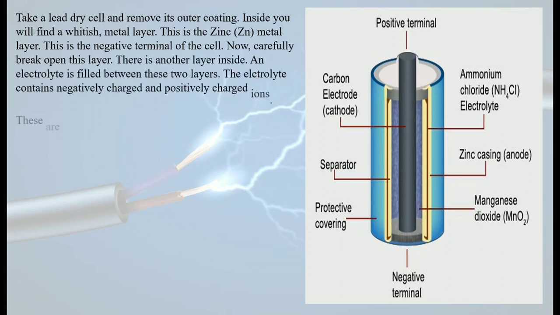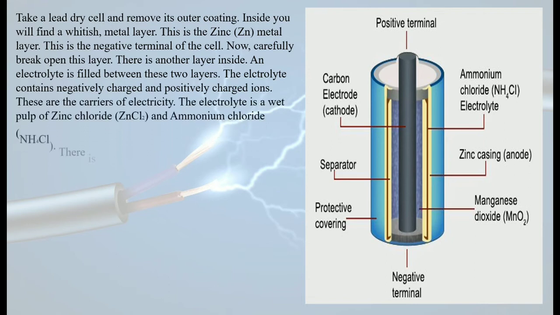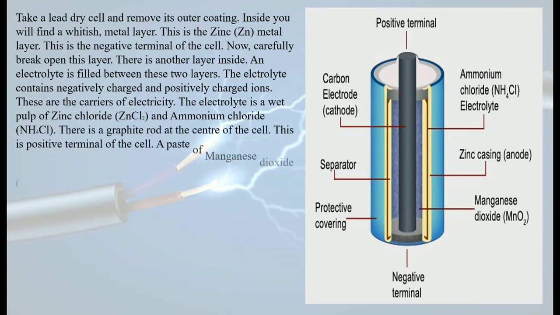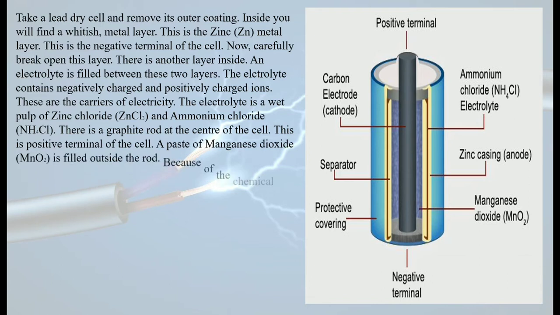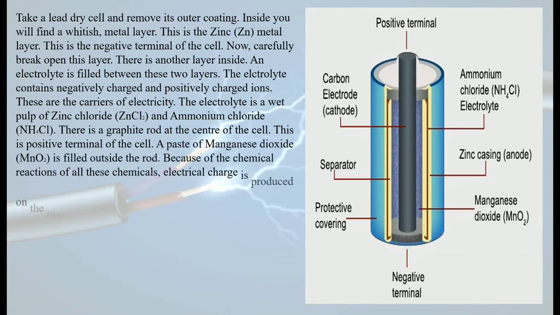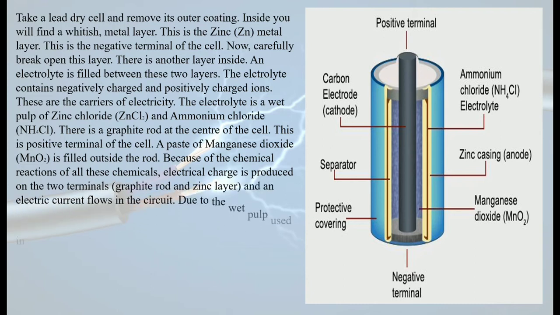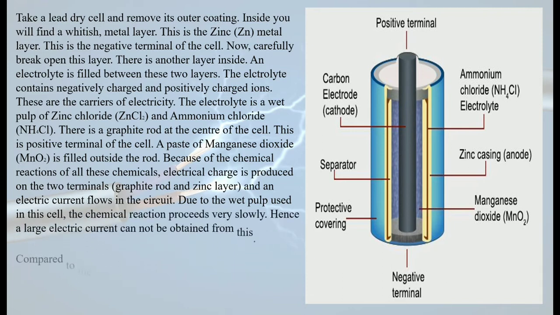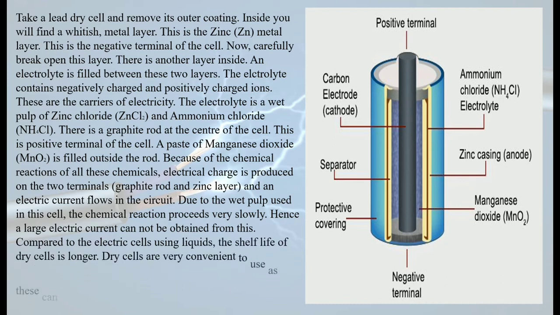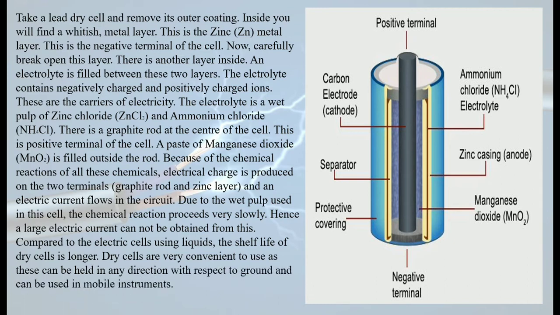जो नीचे का जो layer आप लोग हमेशा देखते हैं ना, जहाँ पर minus sign लिखा होता है, that is made up of zinc, which is the negative terminal. Now, if you carefully open up this layer, you will find another layer inside, which is present between these two layers. This is the main layer which contains electrolytes, negatively and positively charged ions are there inside it, which helps in the carrying of electricity.